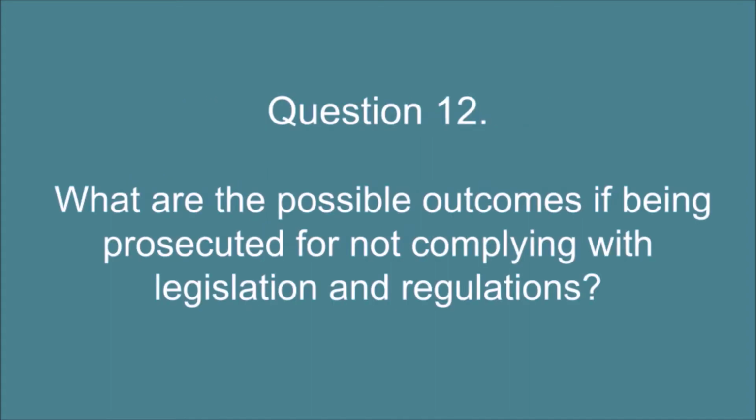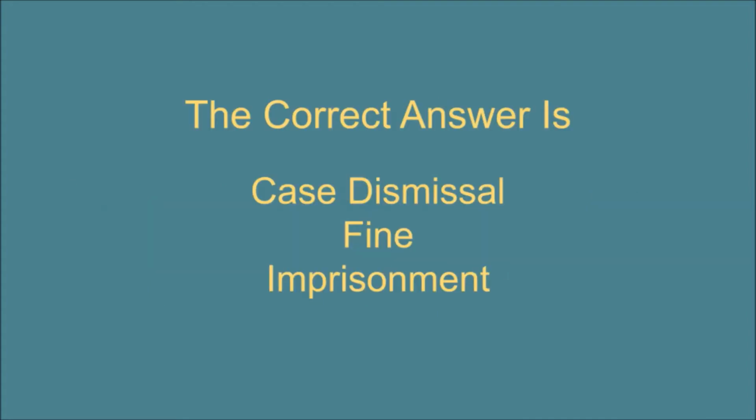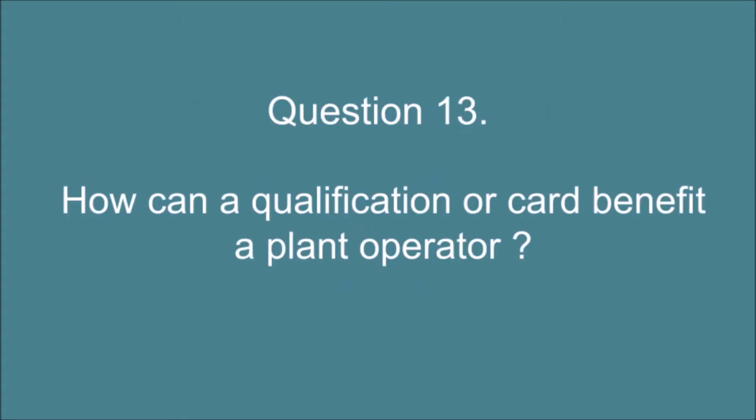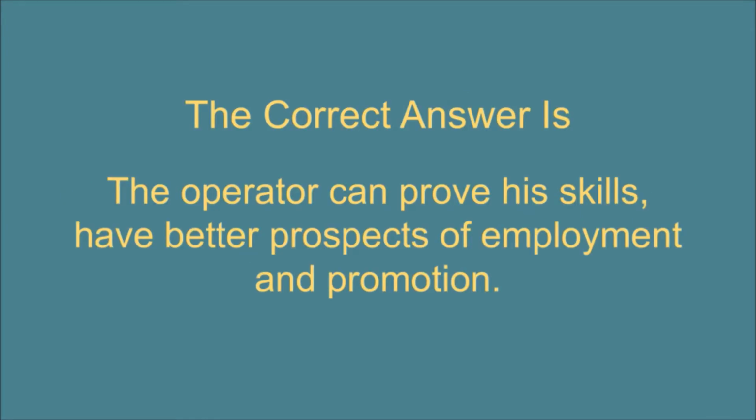Question 12. What are the possible outcomes if being prosecuted for not complying with legislation and regulations? The correct answer is: case dismissal, fine, imprisonment. Question 13. How can a qualification or card benefit a plant operator? The correct answer is: the operator can prove his skills, and have better prospects of employment and promotion.